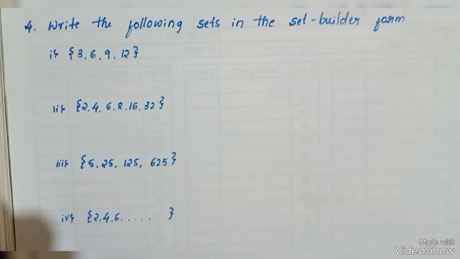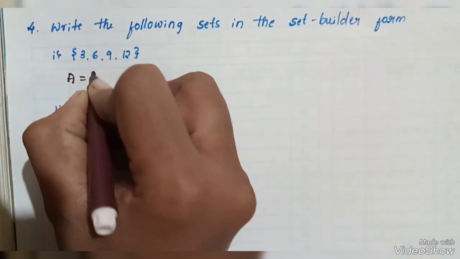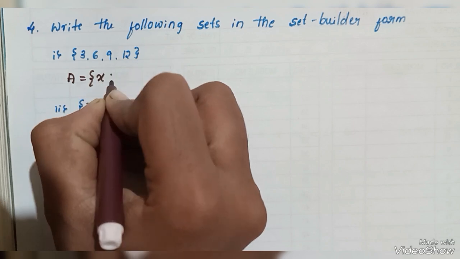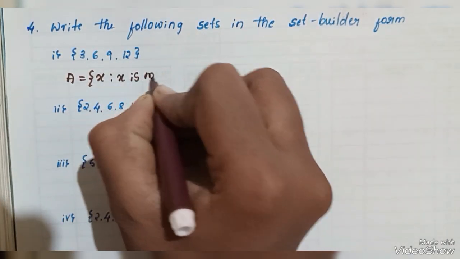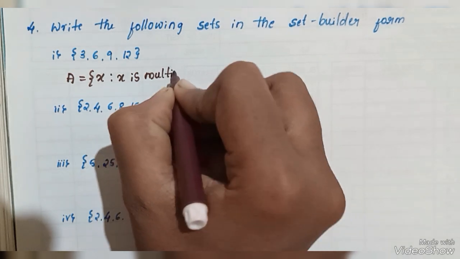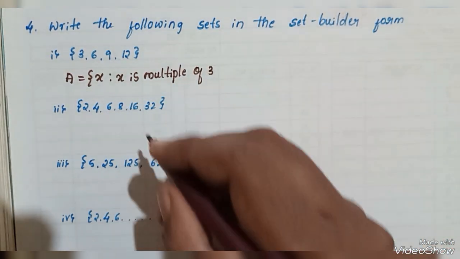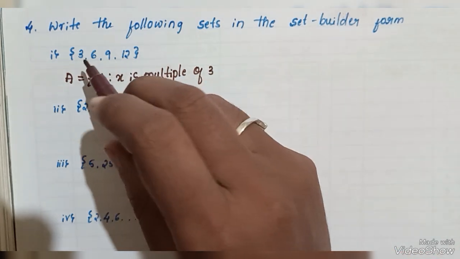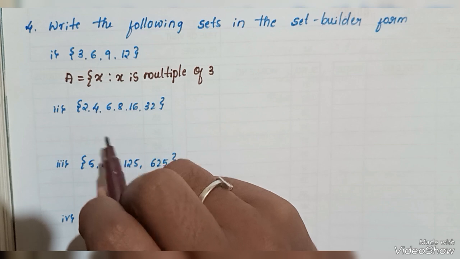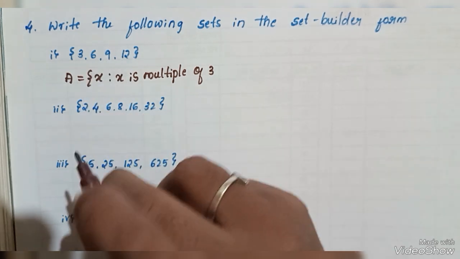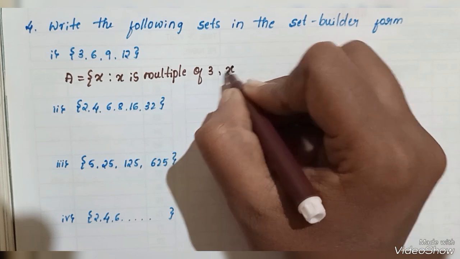That's why I write set A is equal to the element x, such that x is a multiple of 3. Here multiple of 3: 3, 6, 9, 12, but there are only 4 numbers written.